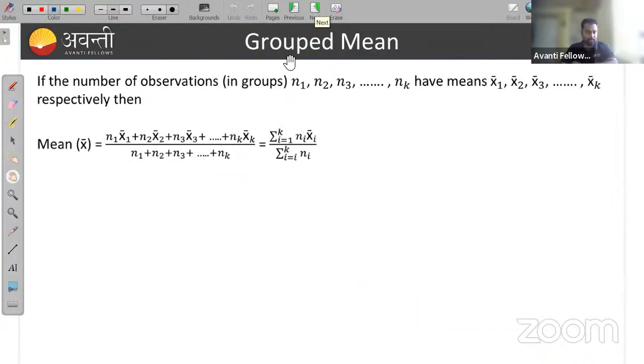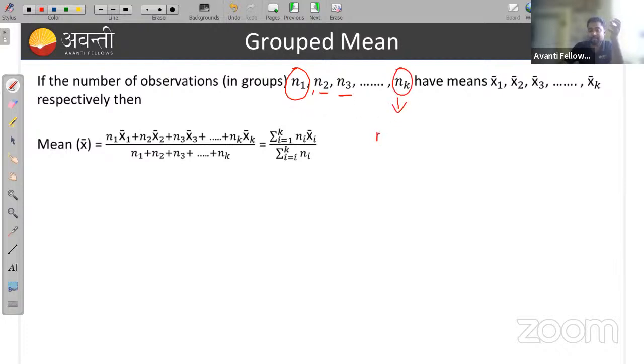Grouped mean. So what is grouped mean? If you have some group data, that means the number of observations in groups: n1 is a group of observations, n2 is a group of observations, and n3 is a group of observations, up to nk is a group of observations.